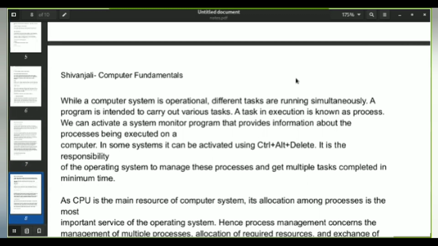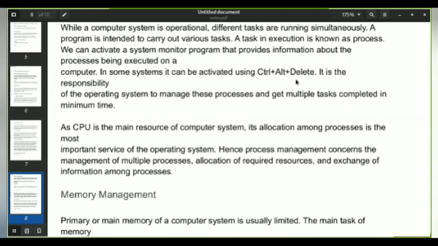The operating system can manage these processes and get multiple tasks completed in a very short amount of time, which means you can run many programs at a time. This is one of the functions of operating system, and it comes under process management.